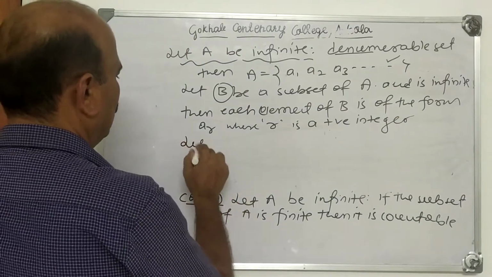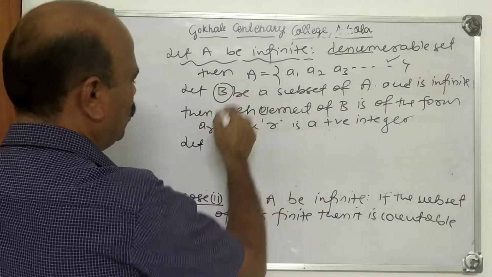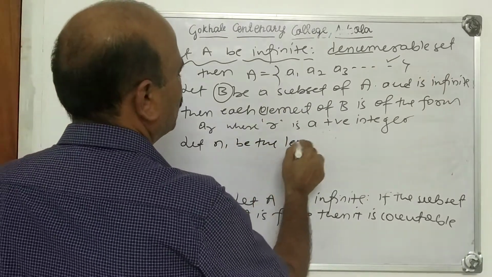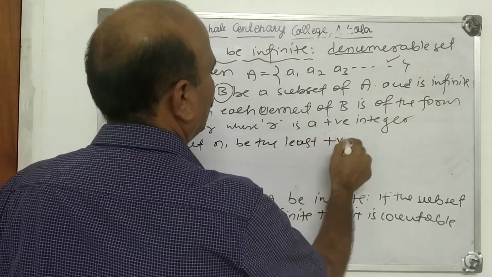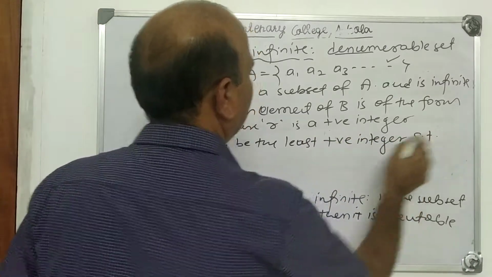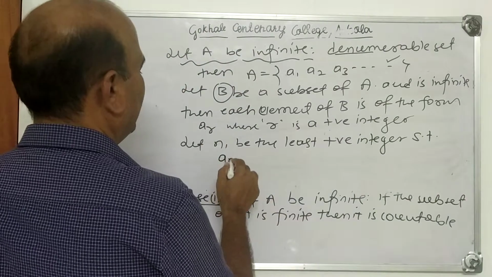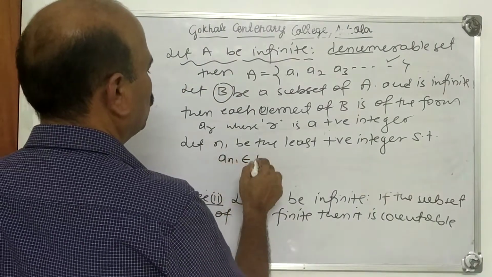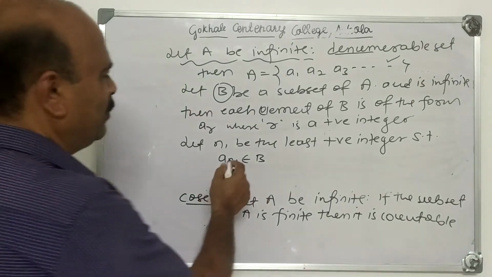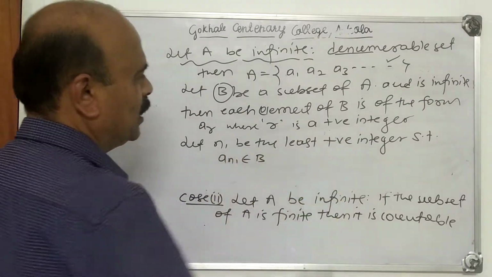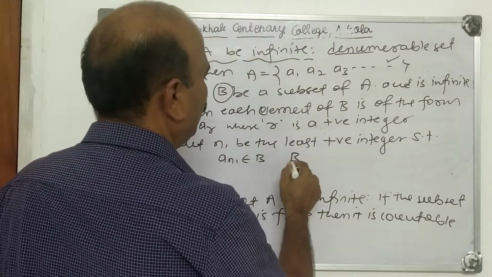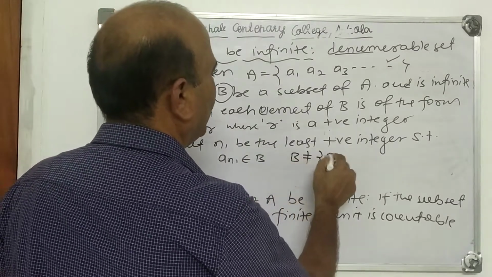Now let us find the elements of B. Let n1 be the least positive integer such that a_n1 belongs to B. B is a subset of A here. The first element we take is a_n1, where n1 is the least positive integer for which a_n1 belongs to B. Then B is not only equal to {a_n1}.